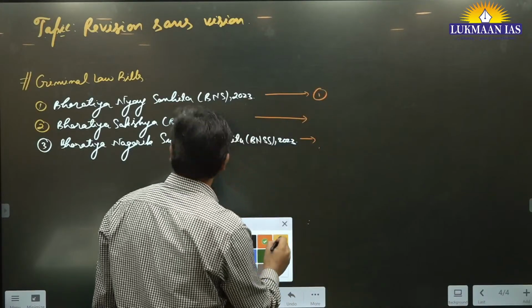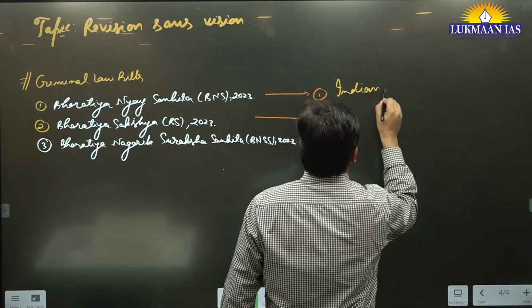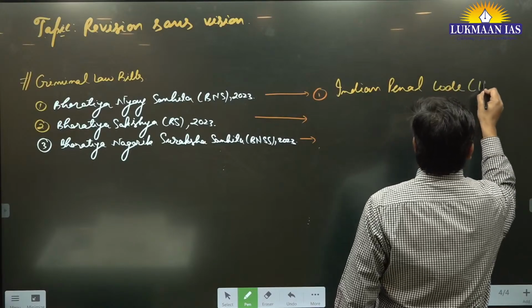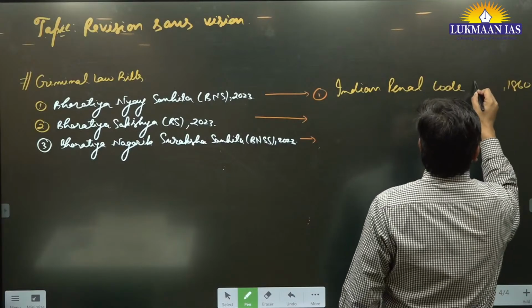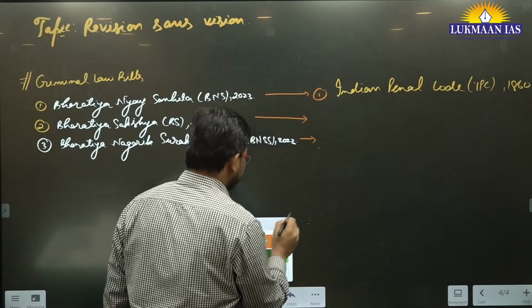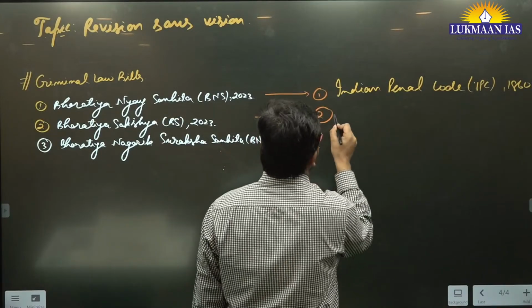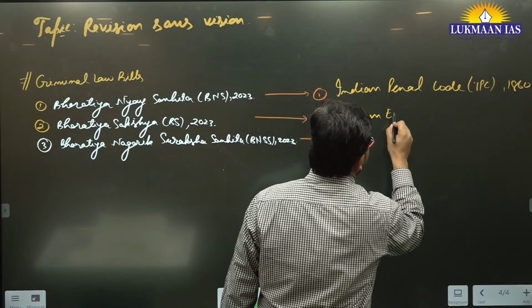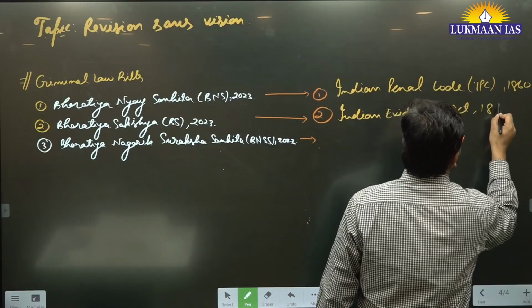Number one, the Bharatiya Nyaya Sanhita is going to replace the Indian Penal Code, in short IPC, of 1860. Number two, Bharatiya Sakshya is going to replace the Indian Evidence Act of 1872.